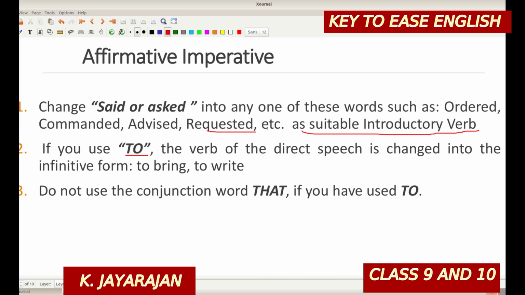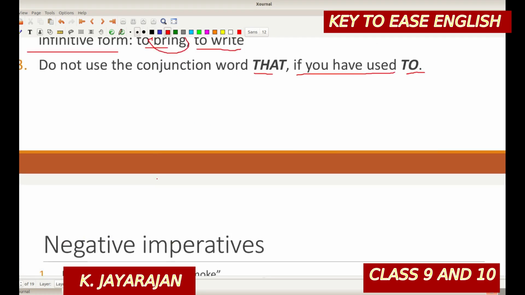If you use to, the verb of the direct speech is changed into the infinitive form: to bring, to write. After to, the verb will not take any inflections. We will not say to brought or to bringing. We always use the bare infinitive form. Do not use the conjunction that if you have used to. Hope it is not confusing for you.